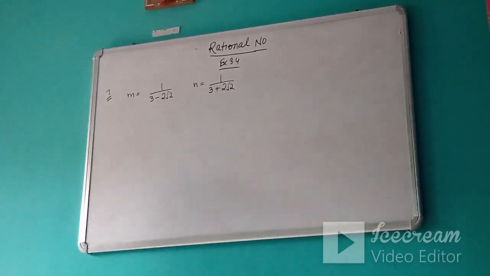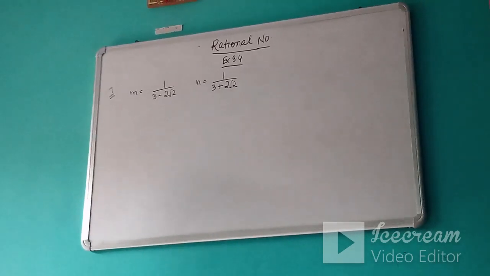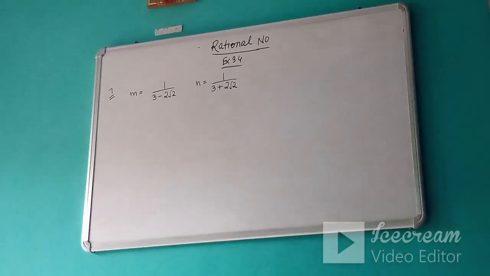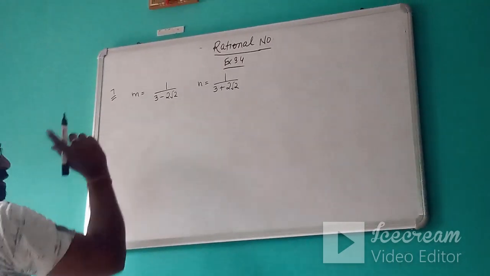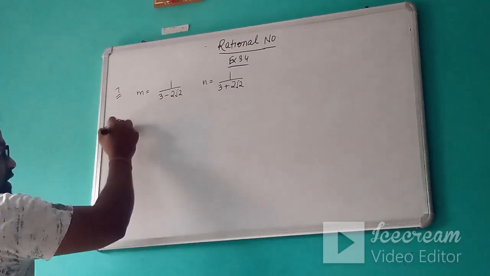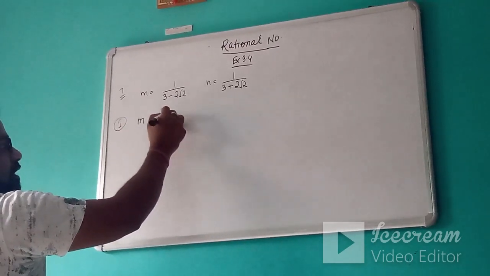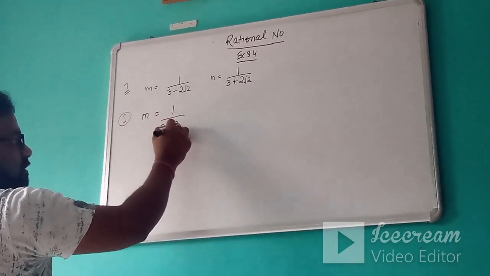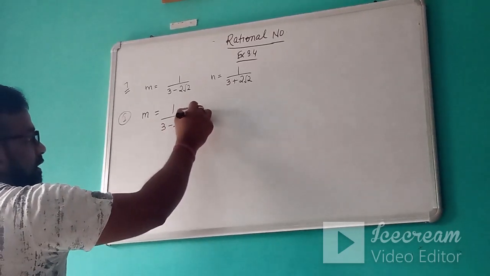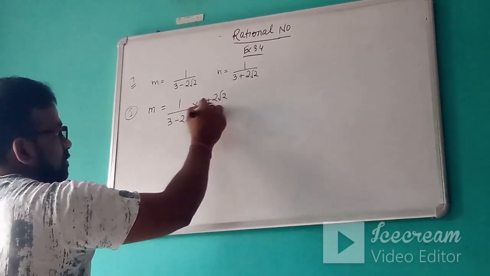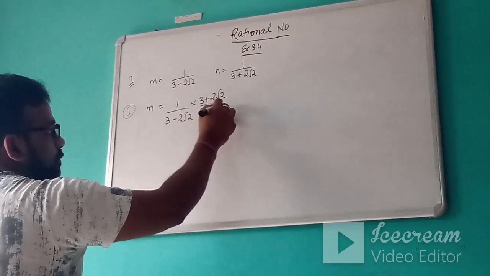In questions like this, in which individual values are given and we have to find certain values, remember the first step will be to rationalize the denominator of this, that is 3 minus 2 root 2, and its rationalizing factor will be 3 plus 2 root 2.